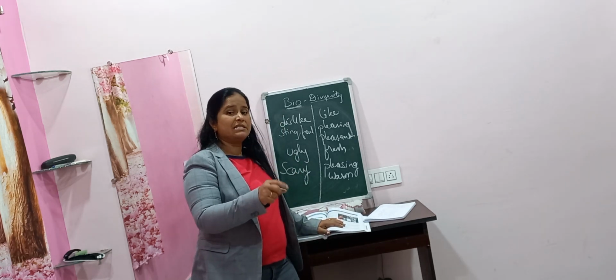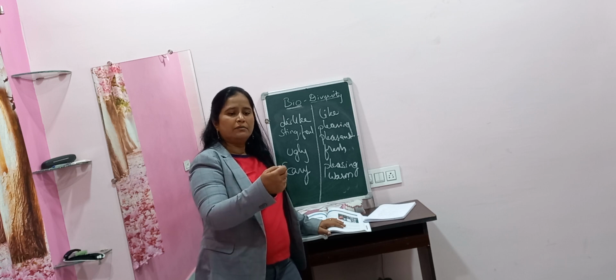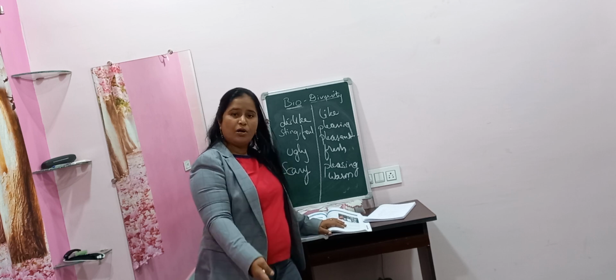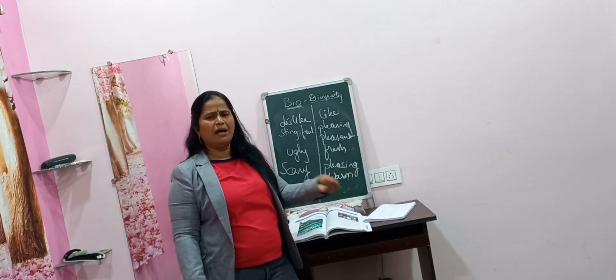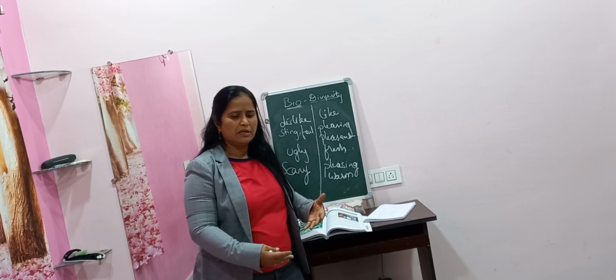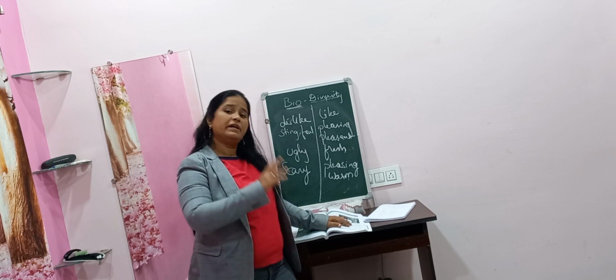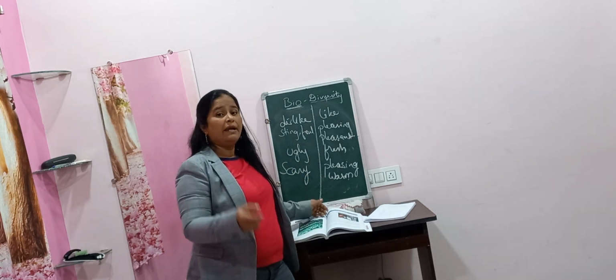Whereas the artificial things, once plastic has been discovered, we know the history of the plastic, we know about the features of the plastic. It does not easily decay or decompose, it does not dissolve into the soil as easily as the human body and all other living beings. But plastic stays in the earth for years and years.